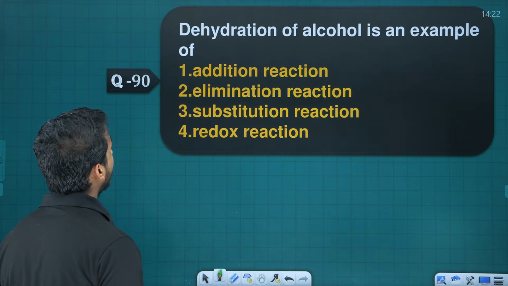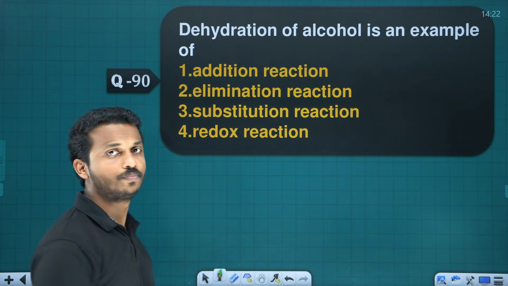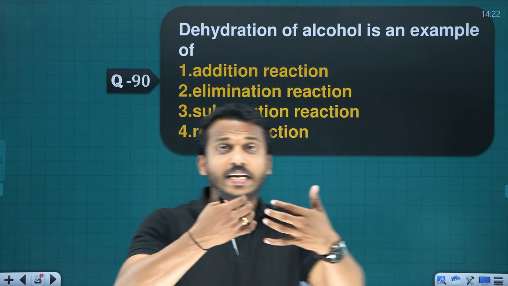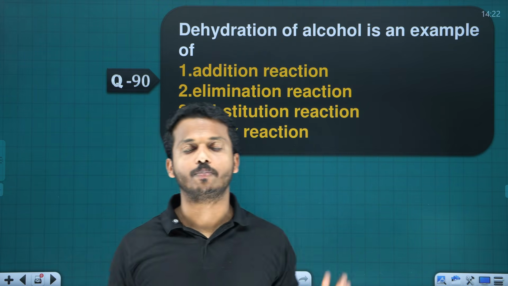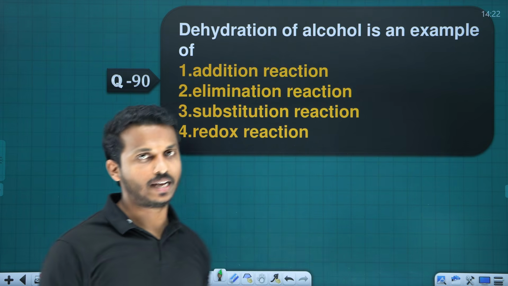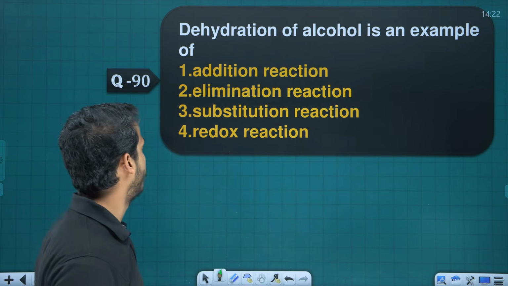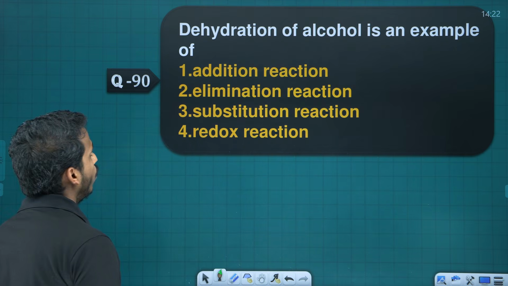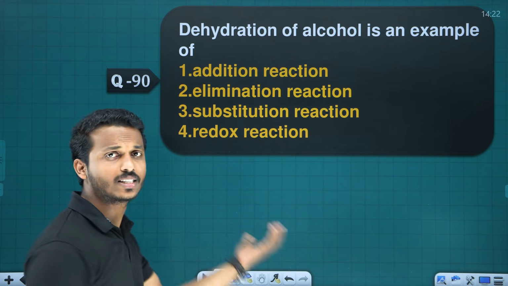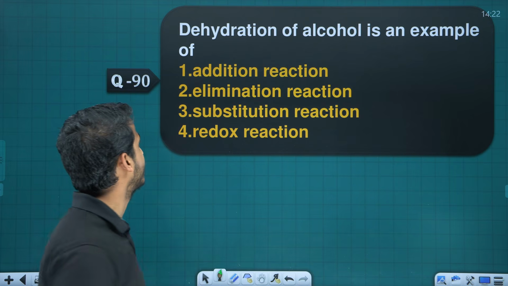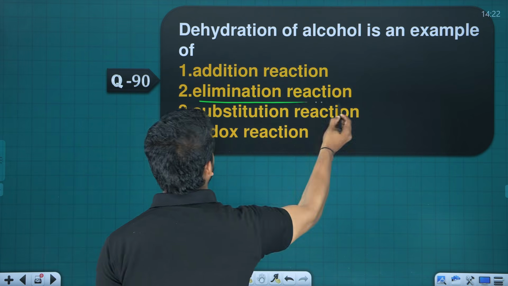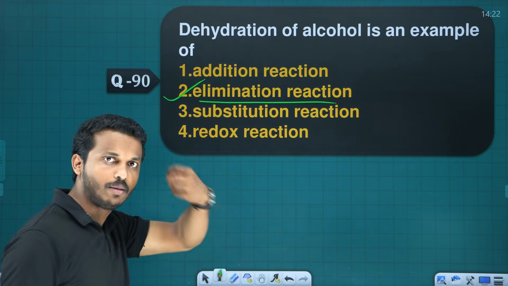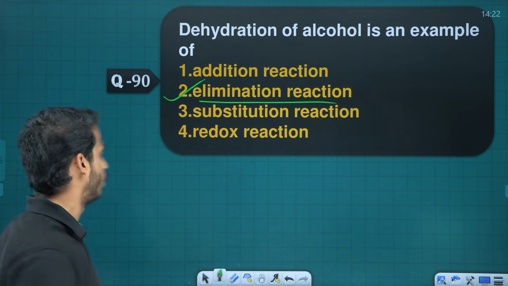Question number 90. Dehydration of alcohol. Already discussed that. Dehydration, eliminations basically follow SN1 reaction because carbocation stability is the factor. So dehydration of alcohol is an example of, here they're asking dehydration is an example of which one, dear? Elimination reaction, right? Elimination, dehydration, removal of water.